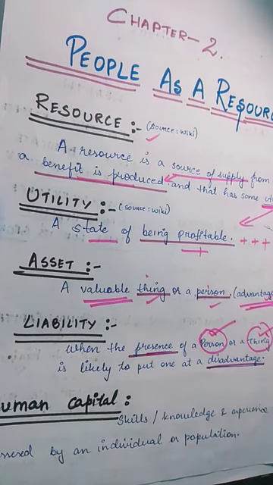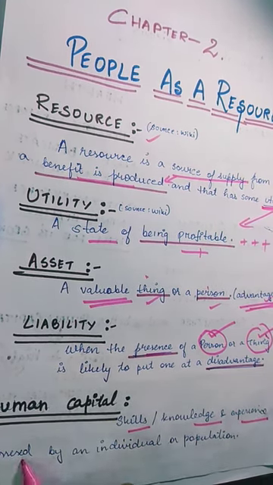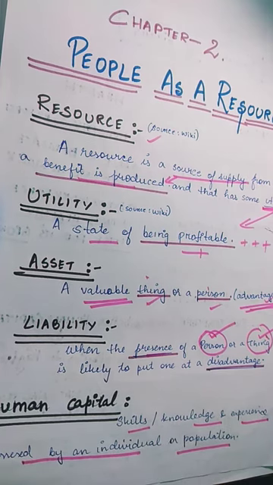Now when we talk of human capital, what do we understand by the term human capital? Human capital is again a simple concept which says that the skills, knowledge and experience possessed by an individual or population is human capital. It means that a group of people or a population, when they are skillful, knowledgeable and have lots of experience, can be considered as human capital.